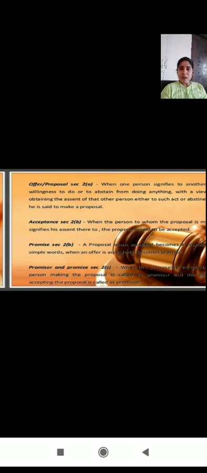So in the previous example we discussed, A is giving an offer to B. If B wants to buy that car, then B will give an acceptance to A. So whatever B is telling A, that is an acceptance. That means he wants to buy the car, so that is an acceptance of A's offer.